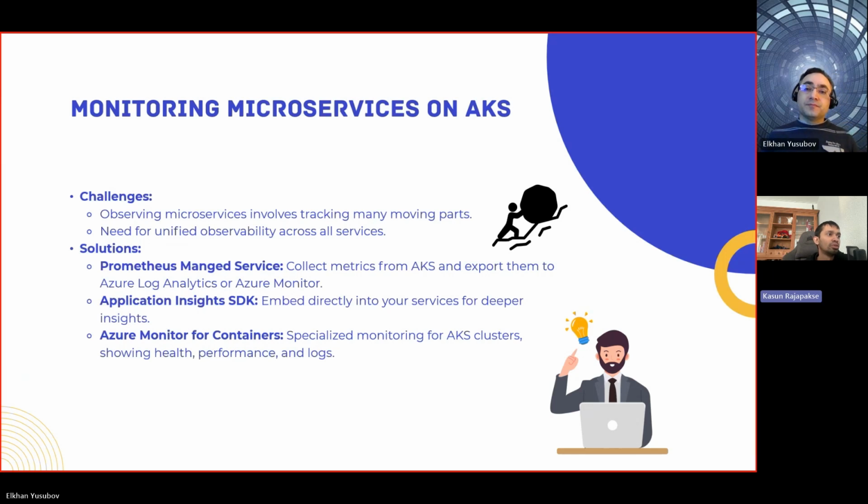So monitoring and observing these individual small components will be very tricky, right? So that is one challenge you have. If something goes wrong, you should have a way to track down individual services and identify the issue, and there is a need for unified observability across all services.